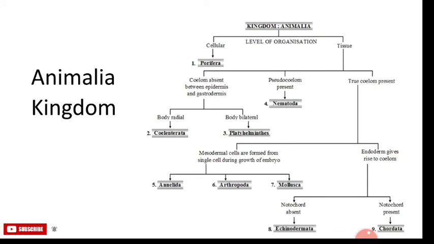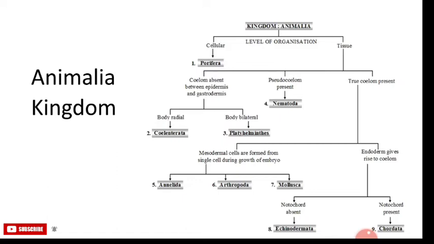This is the flowchart of the animal kingdom. In the animal kingdom, the organisms are all eukaryotic, multicellular and heterotrophic. They do not have a cell wall and they are further classified based on the extent and the type of the body design. In this chart, they are divided by level of organization into two groups. The first is cellular and the second is tissue.